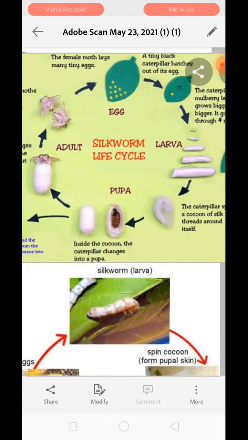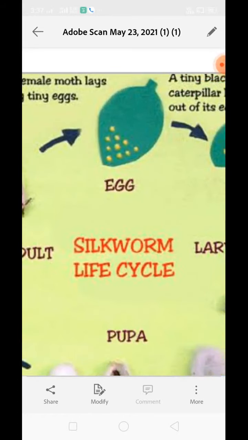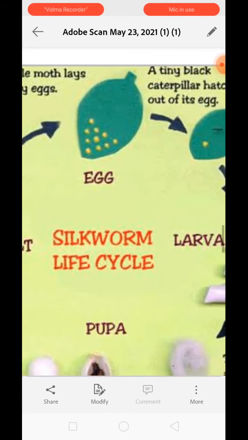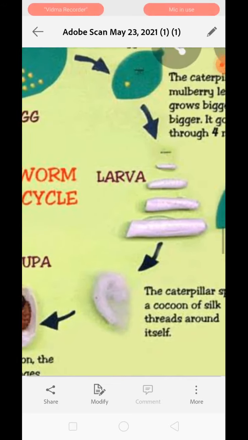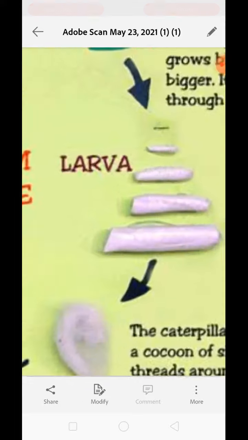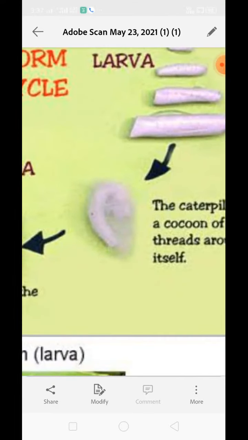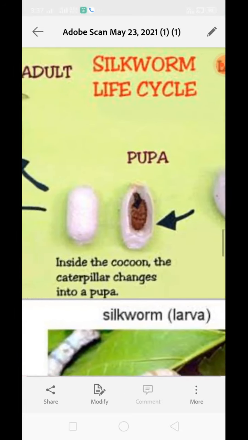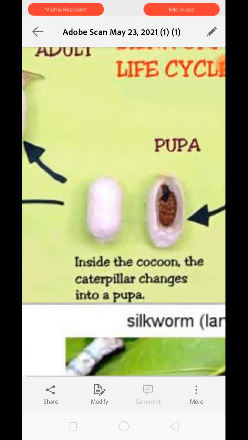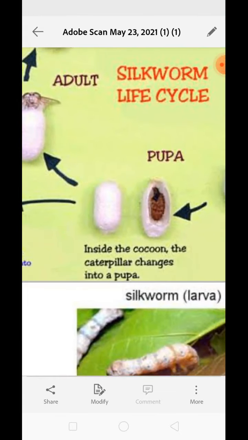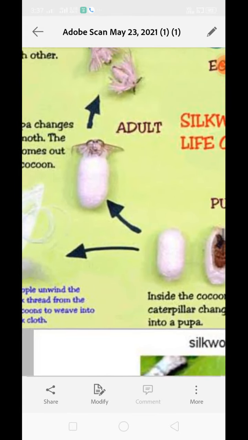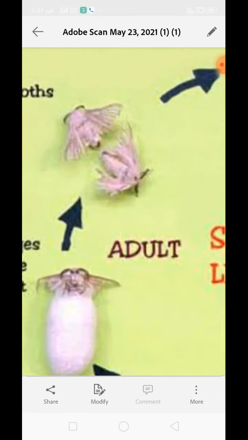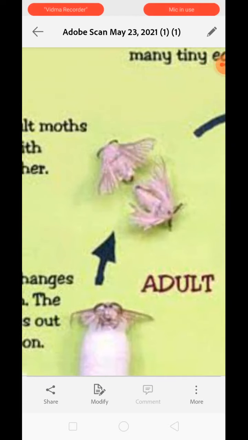Understood the life cycle of the silkworm? Eggs are laid by the matured silk moth, then they hatch, and later the larva, that is the caterpillar, comes out of it, and the caterpillar enters the pupa stage. Later, the pupa is covered by a cocoon, which forms around the pupa, and then later the adult silk moth comes out from this cocoon.